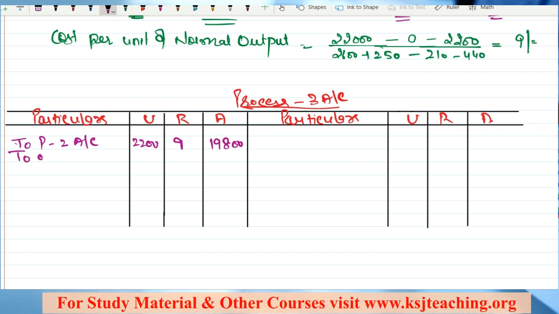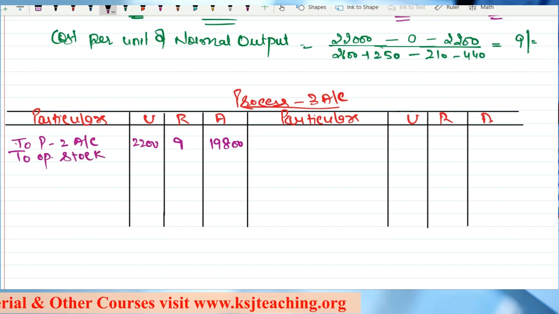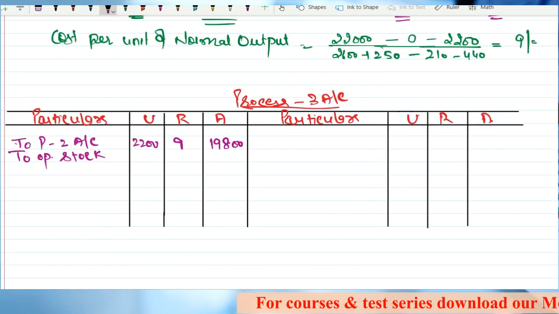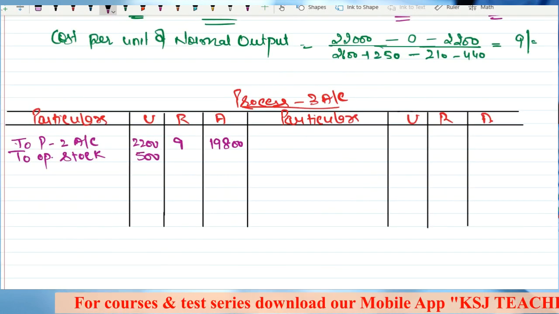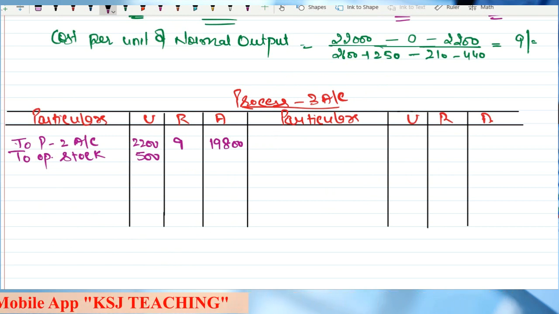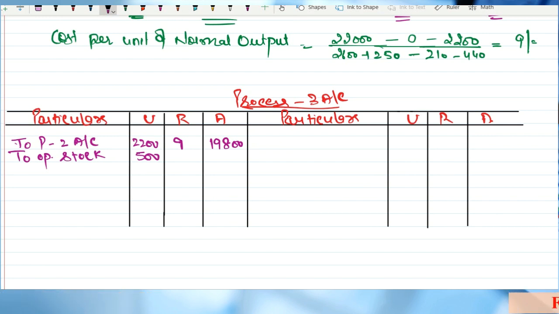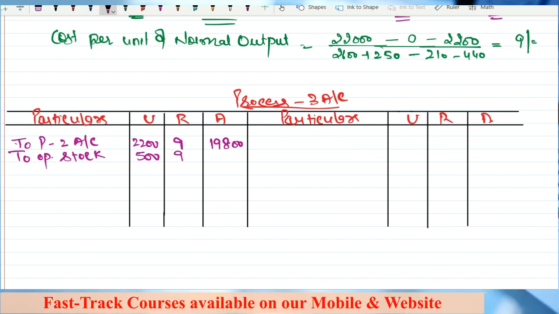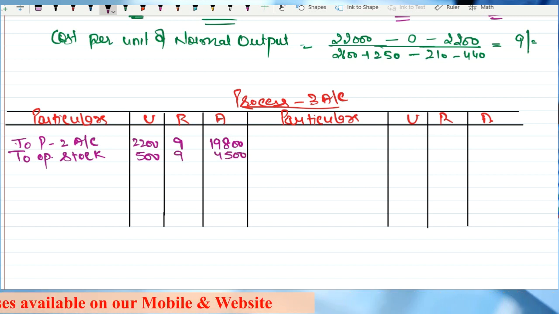Now there is an opening stock in process number 3. What is the opening stock in process number 3? That is 500, so you will record 500 here. Now can you tell me the rate here? The same logic will apply. The opening stock means the input of process number 3, that is the output of process number 2. And the output of process number 2 is being transferred at what rate? At 9 rupees, right? That means the value is 4500.